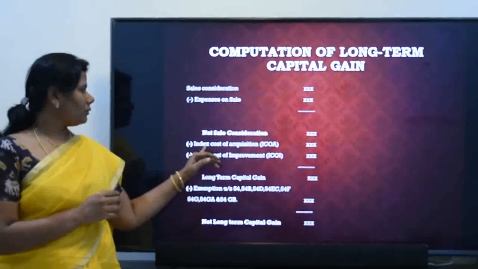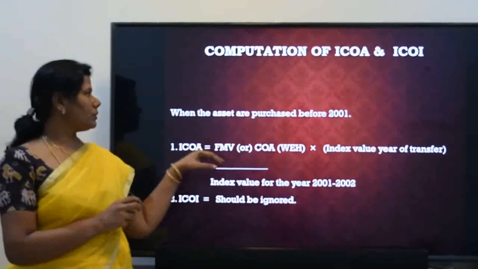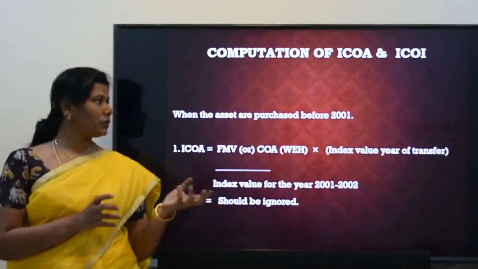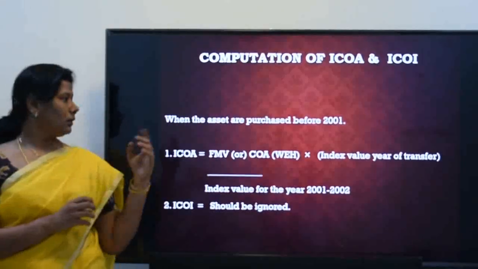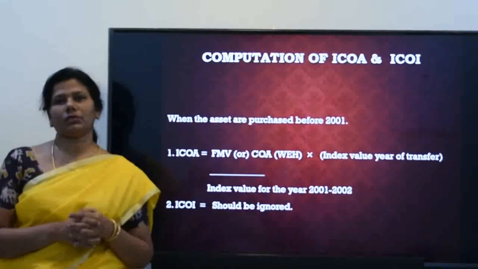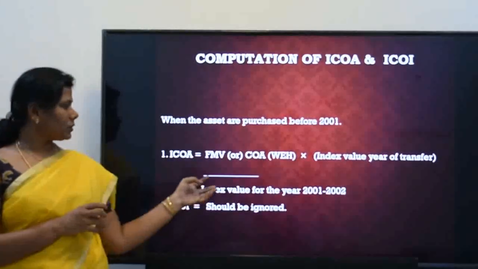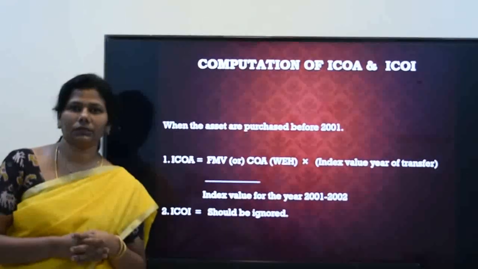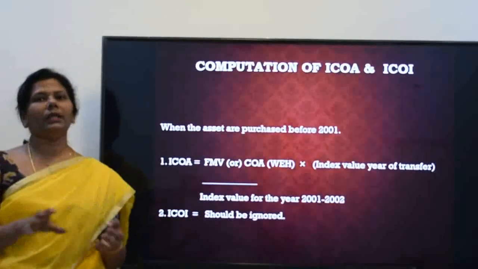So how to find out this index cost of acquisition? For finding out the index cost of acquisition, you have to see when the goods or assets were purchased. If the goods were purchased before 2001, then the formula is: you take the fair market value or cost of acquisition, whichever is higher, divide by the index value for the year 2001, and multiply by the year of transfer index. And the index cost of improvement should be ignored.